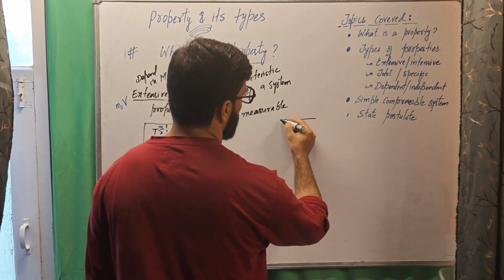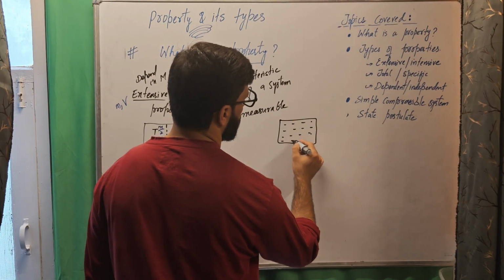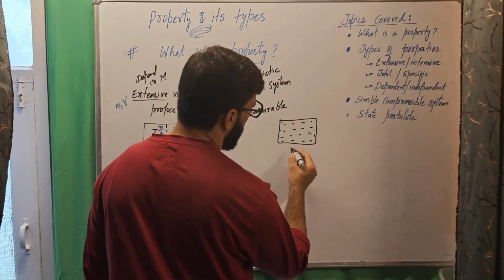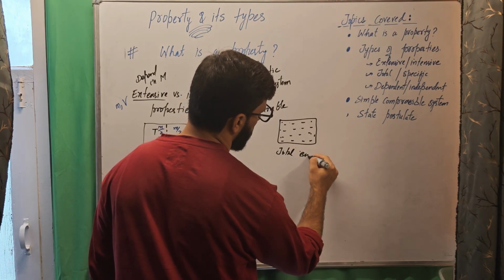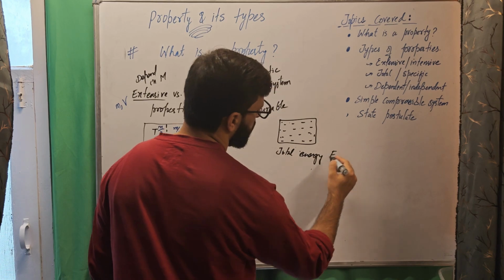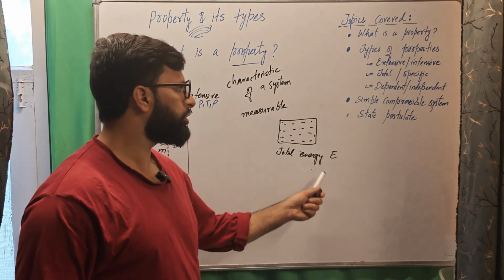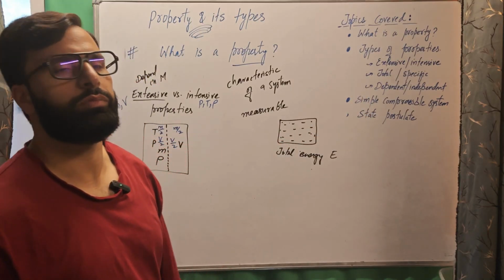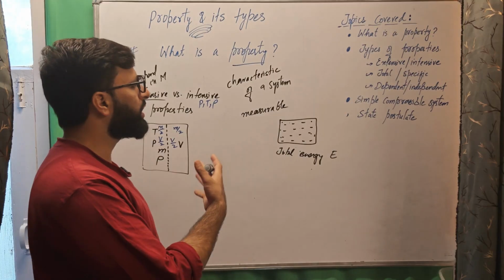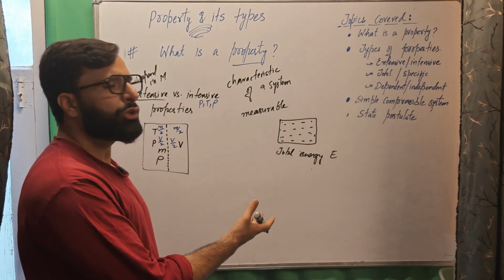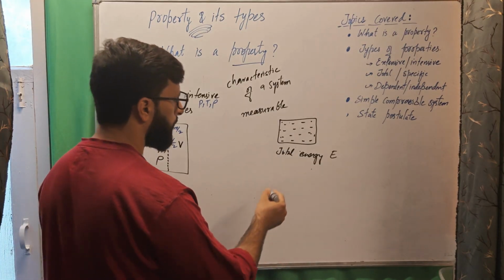For example, this is a system, whether solid, liquid or gas, and suppose its total energy is E. Since E is its total energy, this energy is called a total property. So total volume, total energy, total entropy, total enthalpy are total properties.